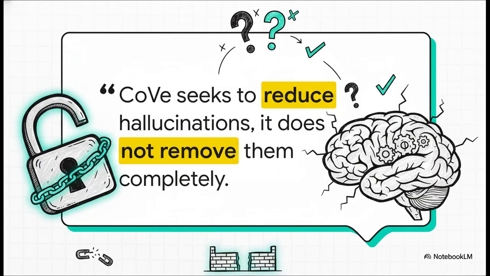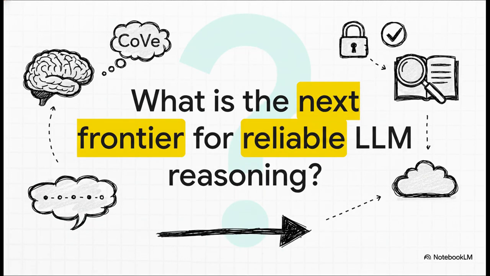Of course, it's vital to acknowledge the limitations here, as the authors do. CoVe is a powerful tool for mitigating hallucinations, and it reduces them substantially, but it's not a silver bullet. It doesn't eliminate them completely. The model is still ultimately bound by the knowledge stored in its parameters. But really, what this research does is demonstrate the incredible potential of structured deliberation. It points toward a really exciting next frontier, where you can imagine combining these internal deliberation methods like CoVe with external tools like retrieval to create truly robust and verifiably grounded AI systems. And that, right there, is the goal we're all chasing.